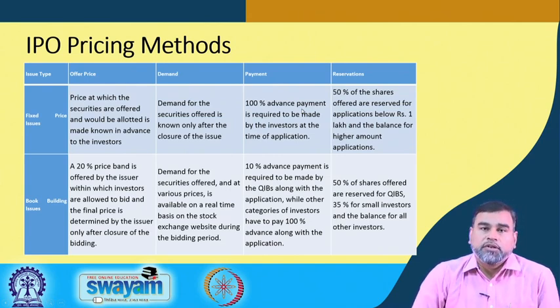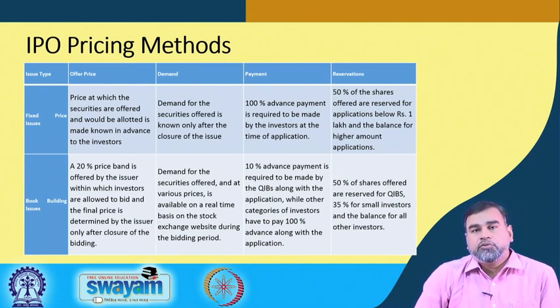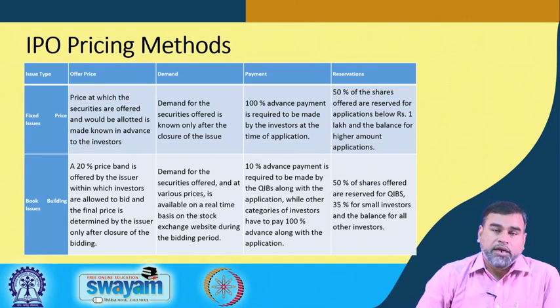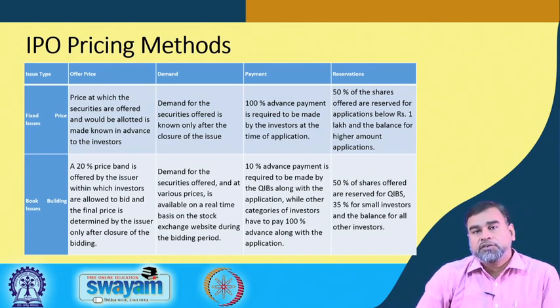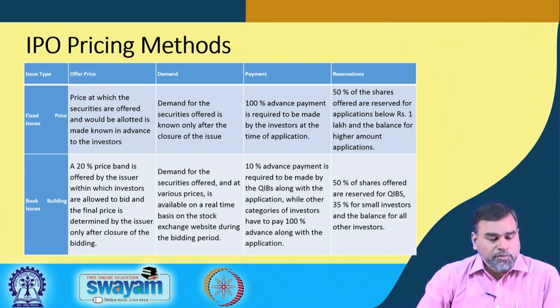Whenever we talk about IPO pricing methods, there are two types of methods we follow. Either we can go for a book building process, or we can go for fixed price issues. These are the two ways IPOs are priced and issued in the market. So, how are they different? If you see,